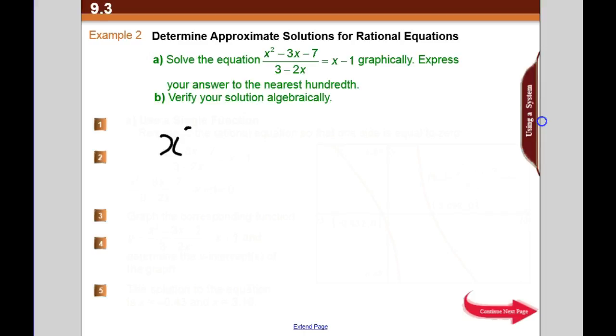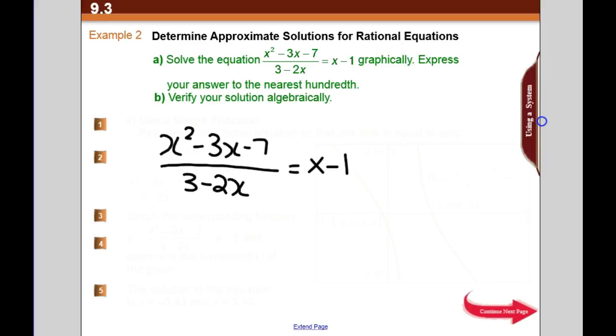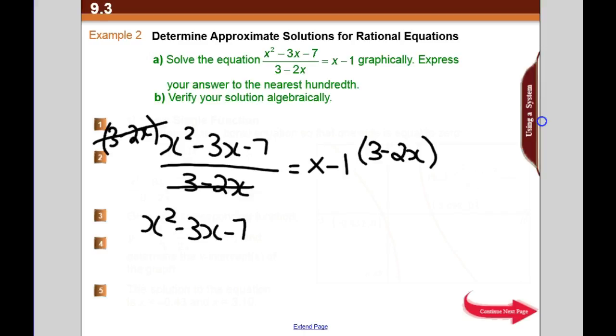So our equation is this. Okay, and we always want to try to get rid of a denominator so that we can solve this easier. So we're going to multiply the tops. Whoops, sorry, that's not a 3x. A 3 minus 2x, we're going to multiply each of the tops by. Okay, so these will cross off because there's one in the top and the bottom. So you'd be left with x squared minus 3x minus 7.